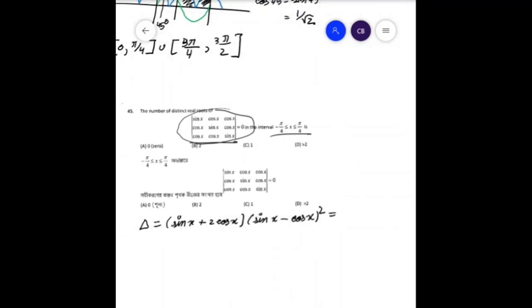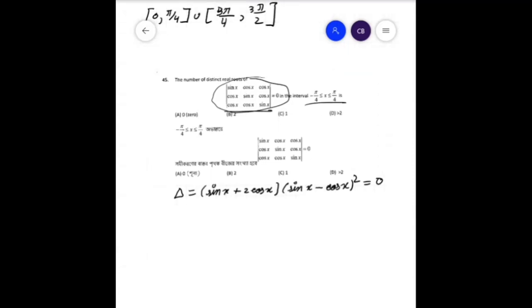Now this is given to be 0. Now the main thing is that this determinant can also be calculated on the exam sheet during the exam, but this is very time consuming, so I recommend that you remember this result.